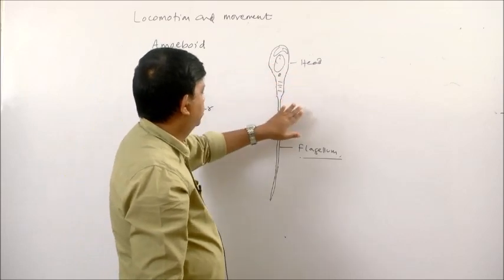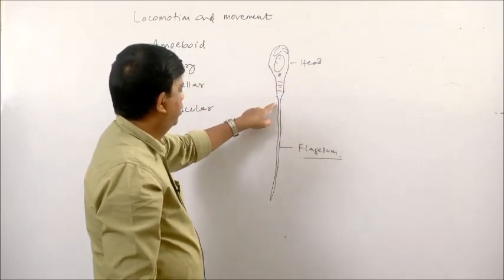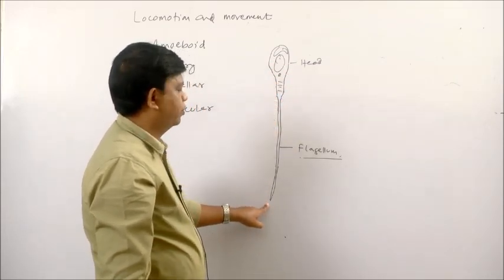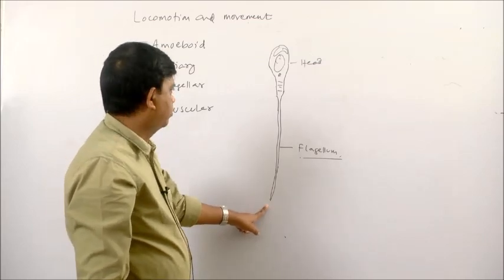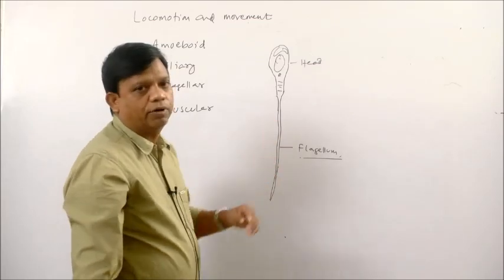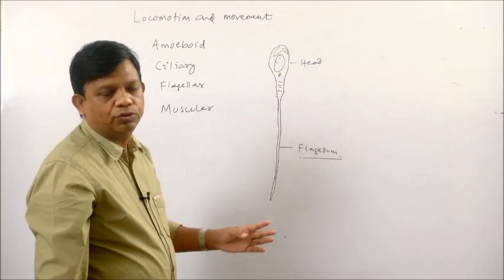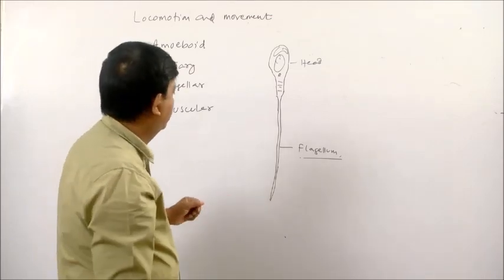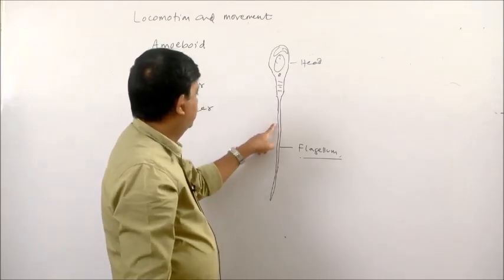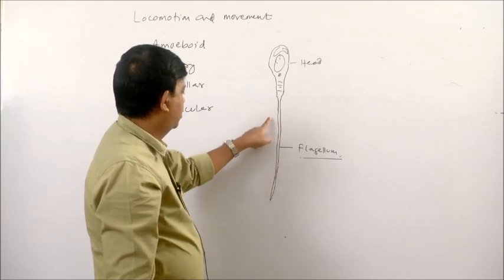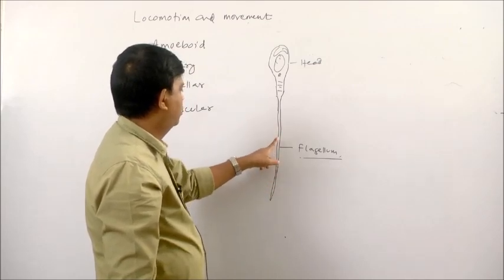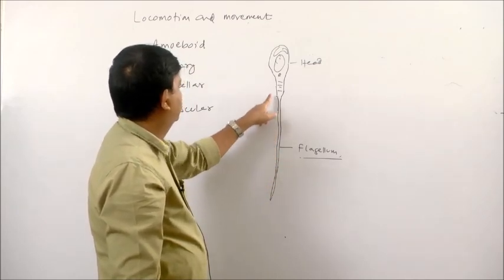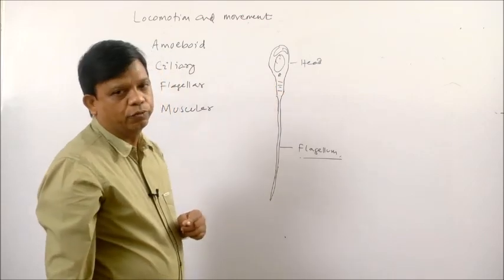Here you can see this is a human sperm cell and it has a long thread-like structure that is known as flagellum. This sperm is capable of movement. It can swim in a fluid medium. By vibration of this flagellum, this sperm can move.